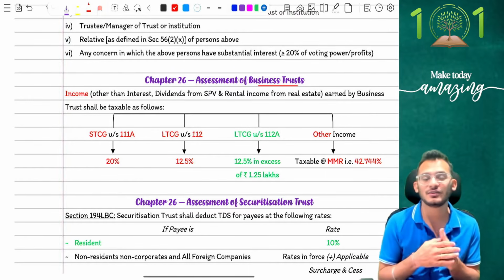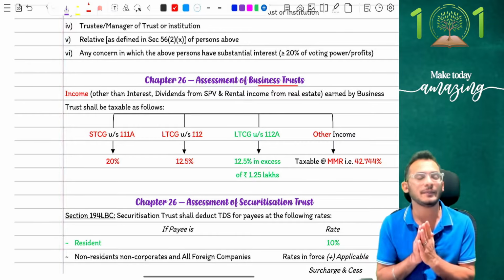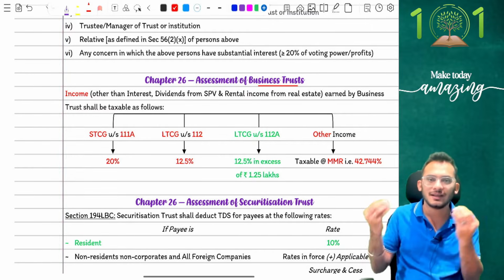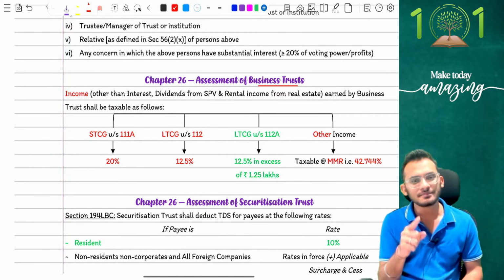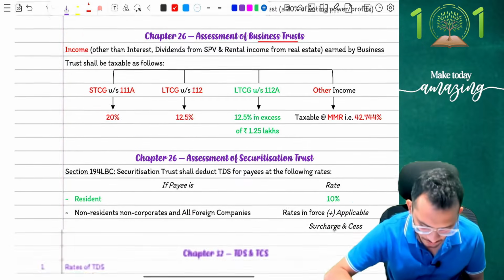Until last year, this was a challenge for you to keep in mind, that you had to tax at MMR. Now you don't care. Now you know that 112A is 112A rule. So do it properly. Simple, straightforward. Amazing. Let's move on to securitization trust.